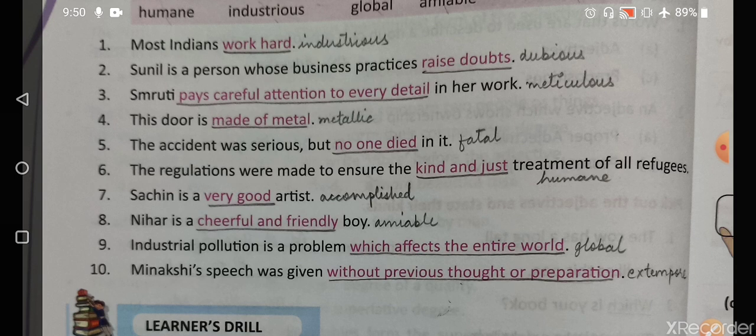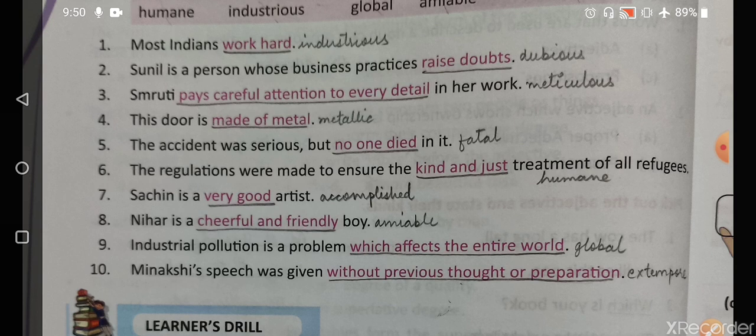Sachin is a very good artist. So Sachin is an accomplished artist who is very good. Accomplished means who is actually very perfect in his work. Alright. Nihar is a cheerful and friendly boy. So Nihar is an amiable boy. Industrial population is a problem which affects the entire world. So it is a global problem, we can say.